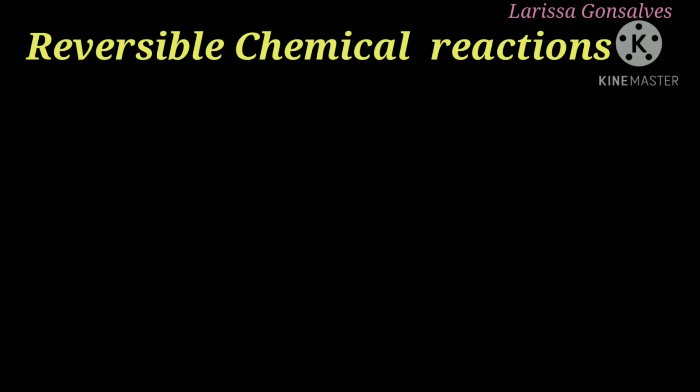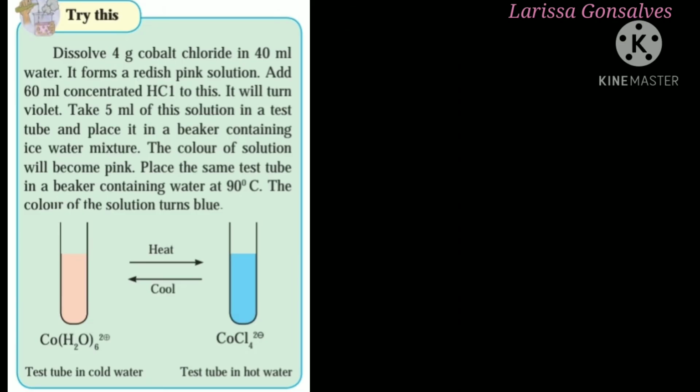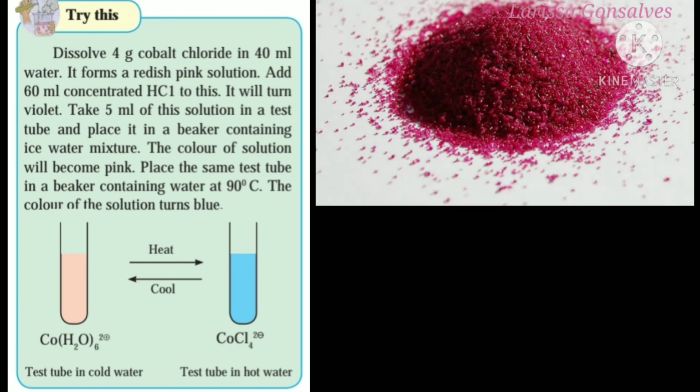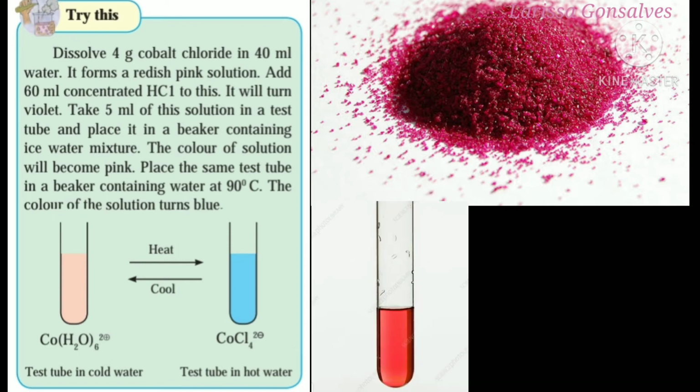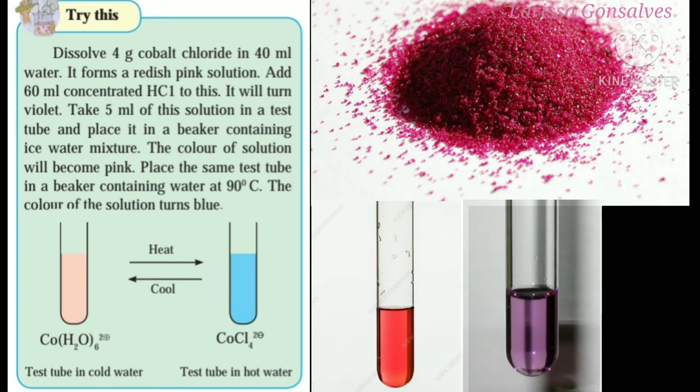Now we are going to study an activity wherein there is change in color of the solution because of a chemical reaction taking place, and this chemical reaction reverses its direction with change of temperature. Here we have to take 4 grams of cobalt chloride and dissolve it in 40 ml of water. This forms a reddish pink solution. Next step is we have to add 60 ml of concentrated HCl, that is hydrochloric acid, to it. After the addition of HCl, the solution turns violet in color.